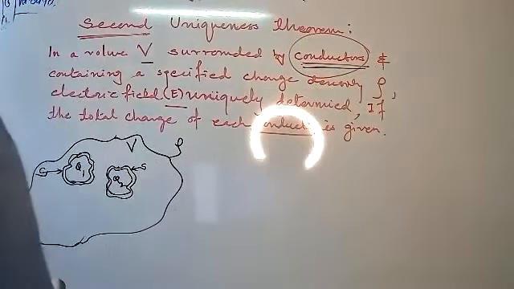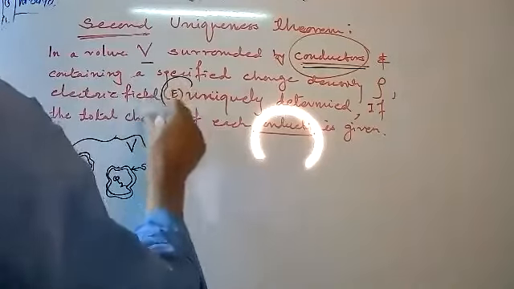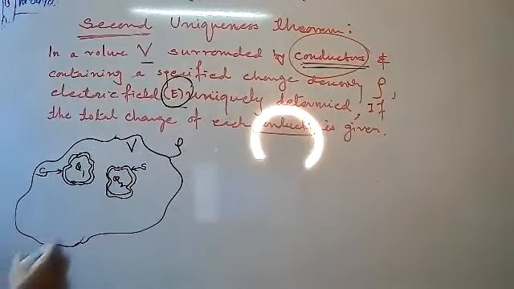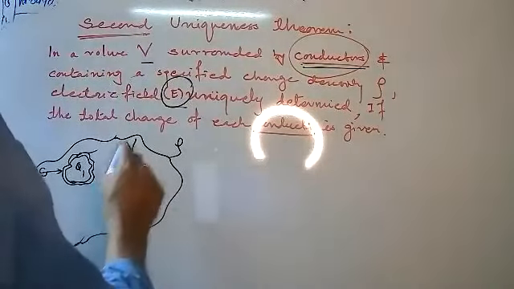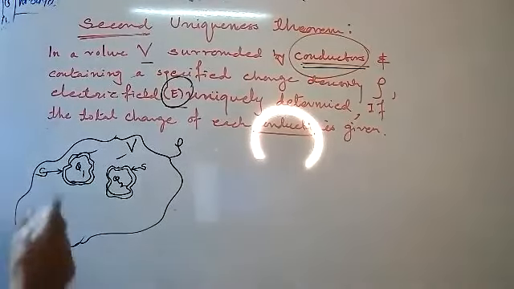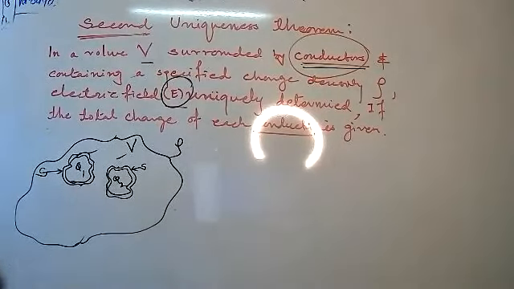Rho is the specific charge density, and our aim is to find E. From the knowledge of Q1, Q2, if the total charge of each conductor is given, then we can find the electric field. Total charge.